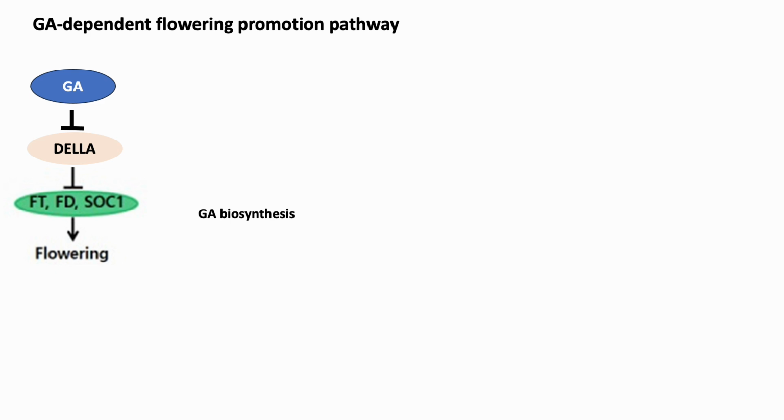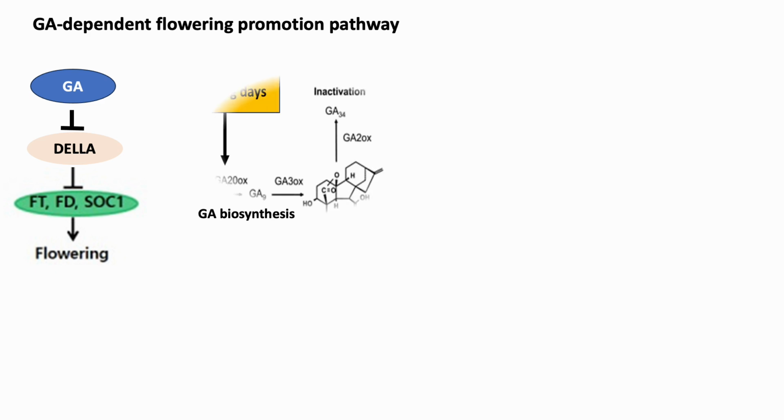The gibberellin, that is GA, pathway plays an important role in the regulation of flowering under both short day and long day conditions. Expression of a key GA biosynthesis enzyme, that is GA20 oxidase, increases when plants are transferred from short day to long day, and this leads to higher GA level and early flowering under long days.